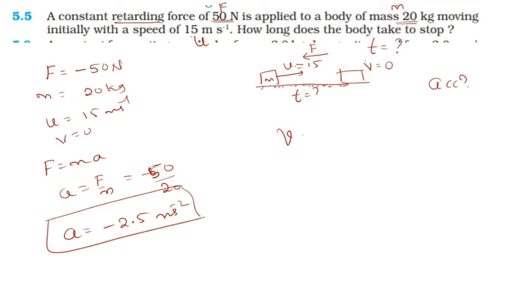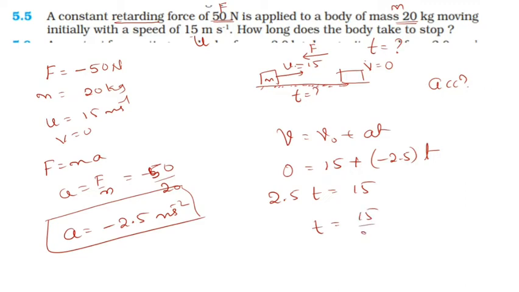Then you can apply the kinematic equation v equals v naught plus a into t. Here v is 0, v naught is u, that is 15 meter per second, and a is a negative quantity, minus 2.5, and t we don't know. Taking this term to the left hand side, it becomes 2.5 into t equals 15. Then t equals 15 divided by 2.5, so t equals 6 seconds. This is our answer: it takes 6 seconds to stop.